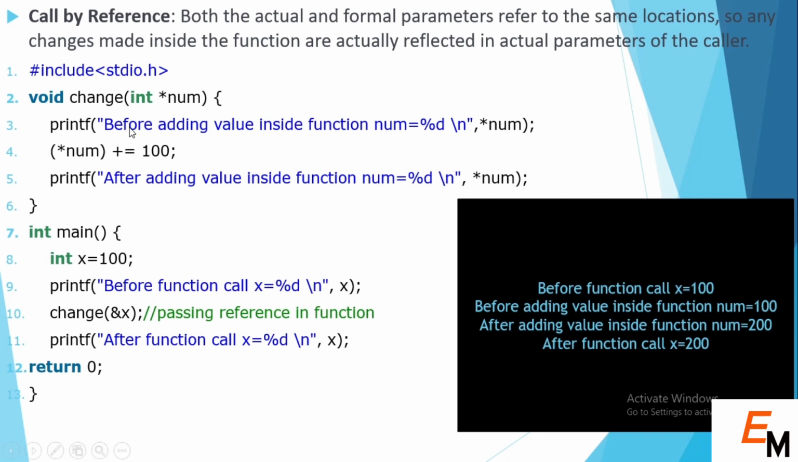After that we called our change function with the address of x, then it will go to the memory location of x, and after that it will change the value of x also. So before adding the value inside the function, it will normally print 100, and after that the value of a number as well as x is changed. So it will be reflected in both of the parameters, actual and formal parameter. So the value of x will also be changed after a function call, x is equal to 200, but in the case of call by value, the value is not changed.